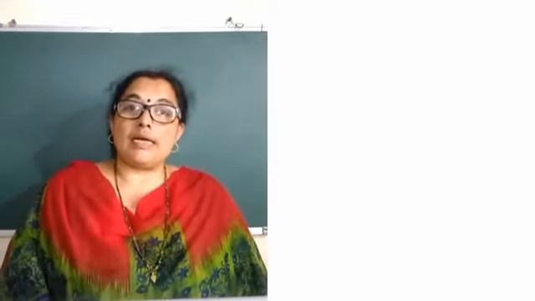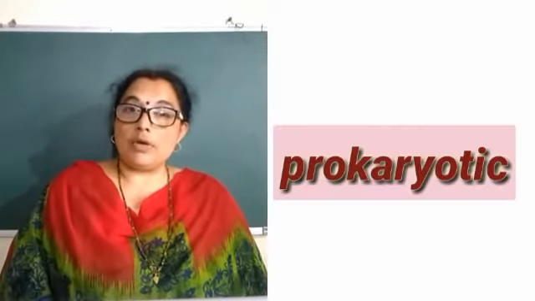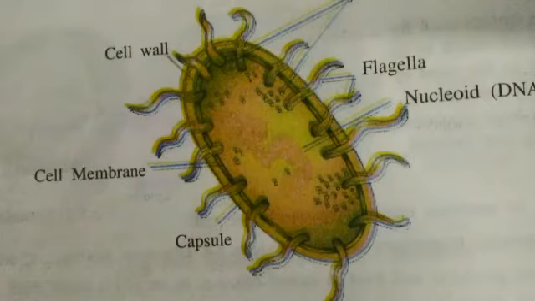All the living organisms in this world are categorized or classified into five different groups according to their body organization. So what was the basis of this classification? The very first basic criteria which was applied was whether the cell of the body is prokaryotic or eukaryotic. Now what is prokaryotic? The cell which does not have a well-defined nucleus as well as it doesn't have good cell organelles with a proper membrane.